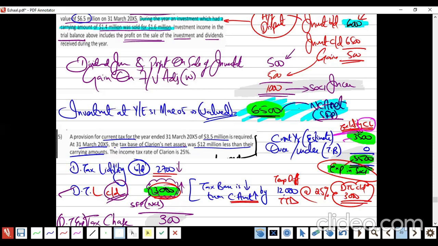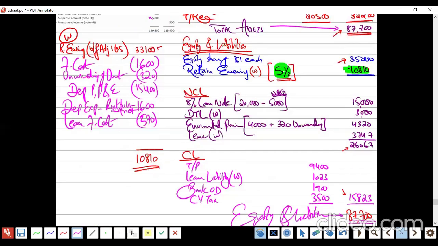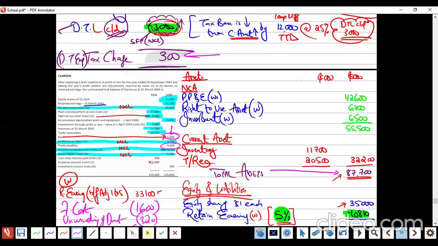And deferred tax expense? 300. Investment income, income supposed to add. Current year tax and deferred tax charge. Current year tax was how much? 3,500.